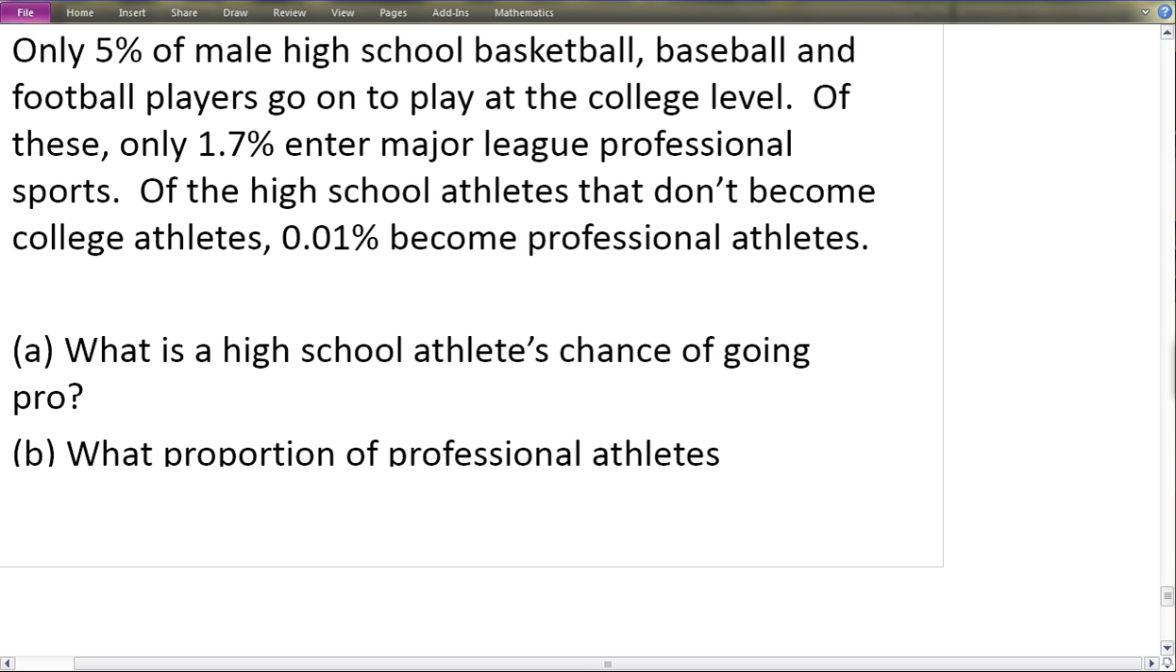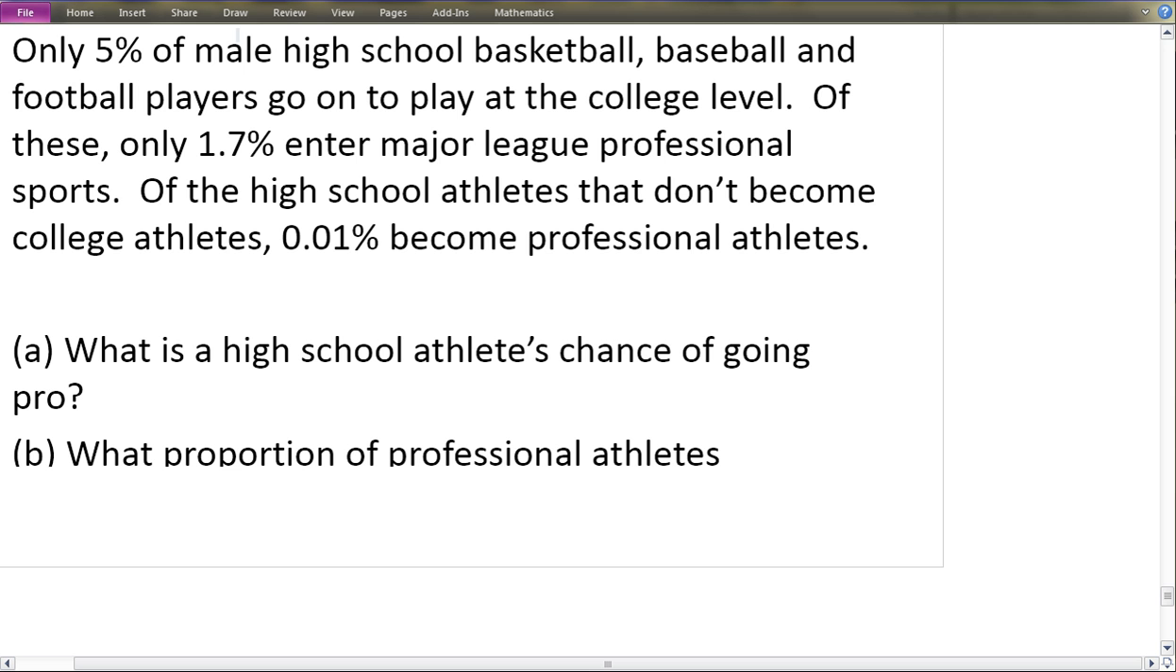Okay, so first, a high school athlete's chance of making it to the pros by one of two ways, and then the second one was what percent of professional athletes came from playing in college. Those are the two things that we're going to be looking at in this problem. So let's get some of these probabilities, draw our tree diagram, and then answer the question.